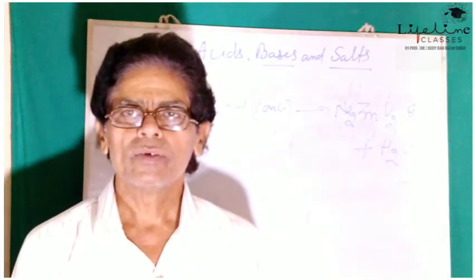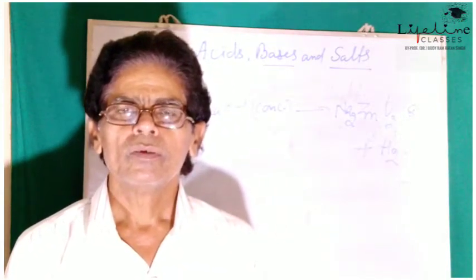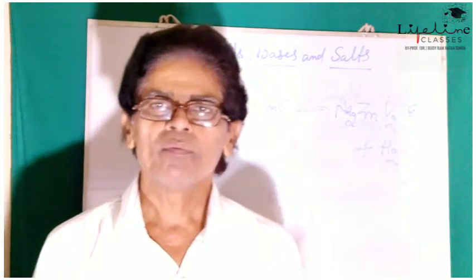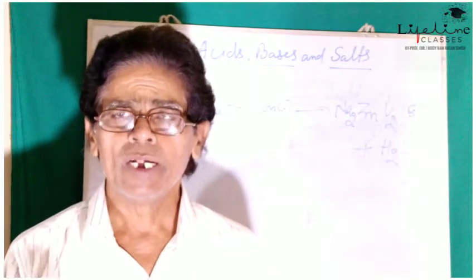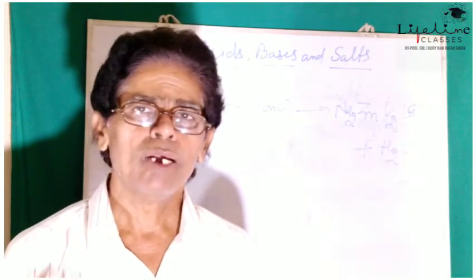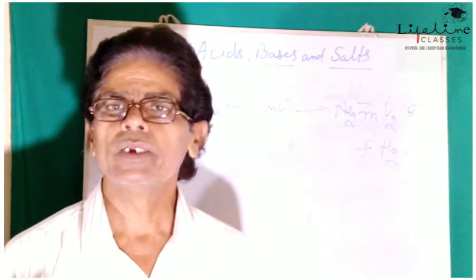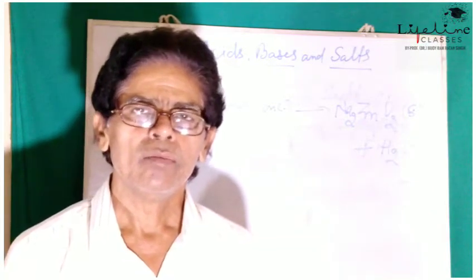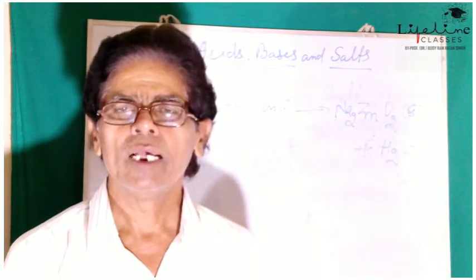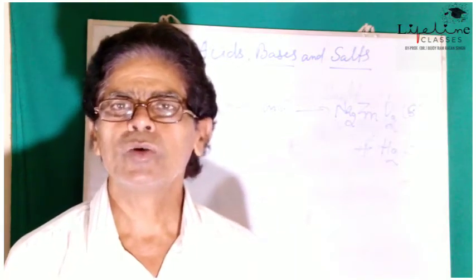The common acid radical in the metal carbonates is CO3 2 minus, and in metal hydrogen carbonate the acid radical is HCO3 minus.